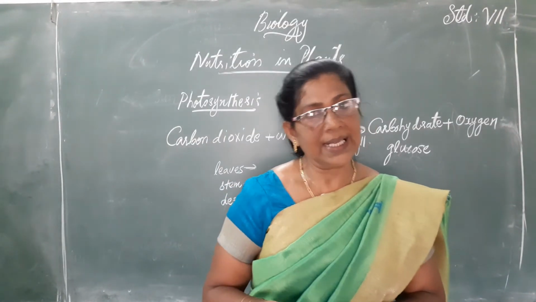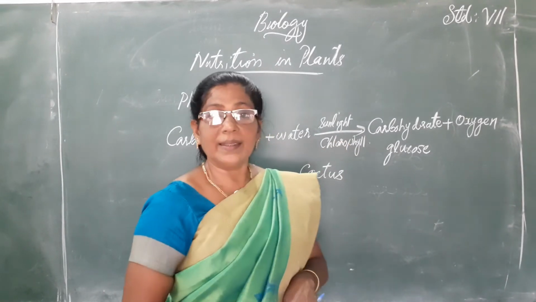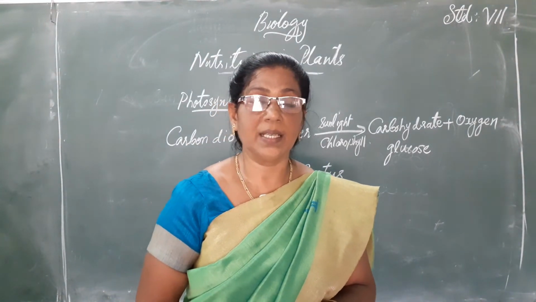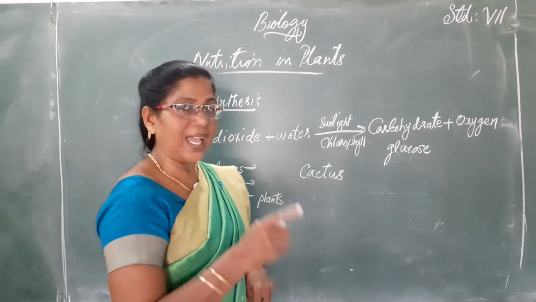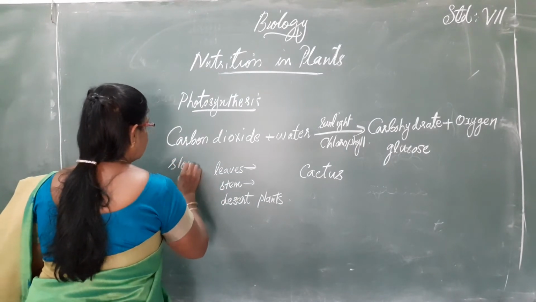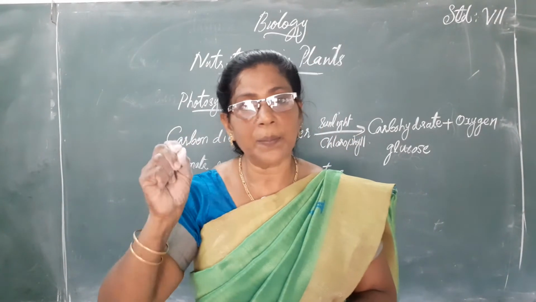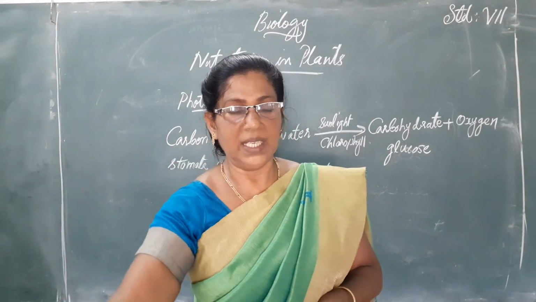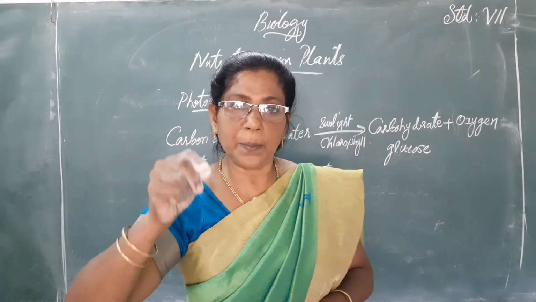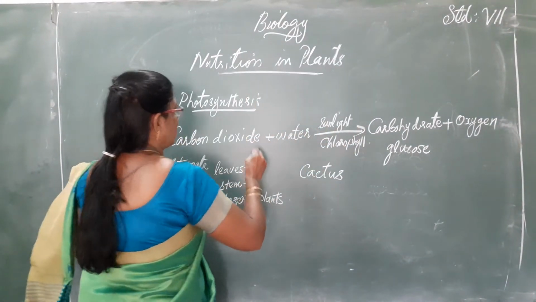You all know about desert plants, for example, cactus. The cactus does not have leaves, as you know, because it is a desert plant. Leaves have tiny pores. You learned that, the stomata. Through the stomata, the water present in the plant will be eliminated. The process of eliminating water present in the plants through the stomata is known as transpiration.